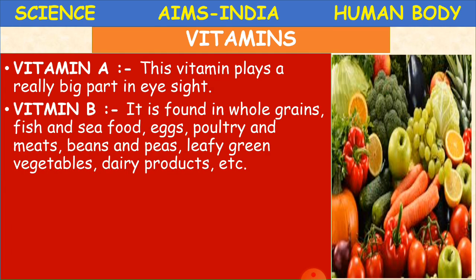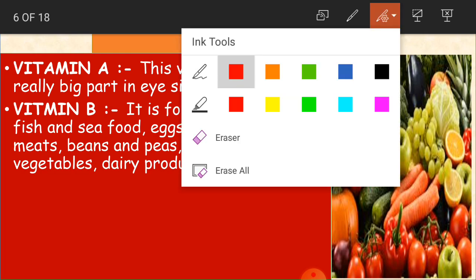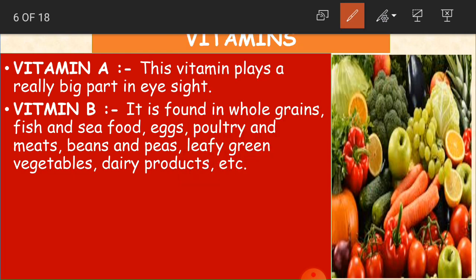Okay, children. Now vitamin B. It is found in whole grains and also fish and seafood, eggs, poultry, meats, beans and peas, leafy green vegetables, dairy products, etc. Whole grains, like we say rice, wheat, and all that. Seafood in the sense of whatever we get from water, like fish, crabs, and all that.